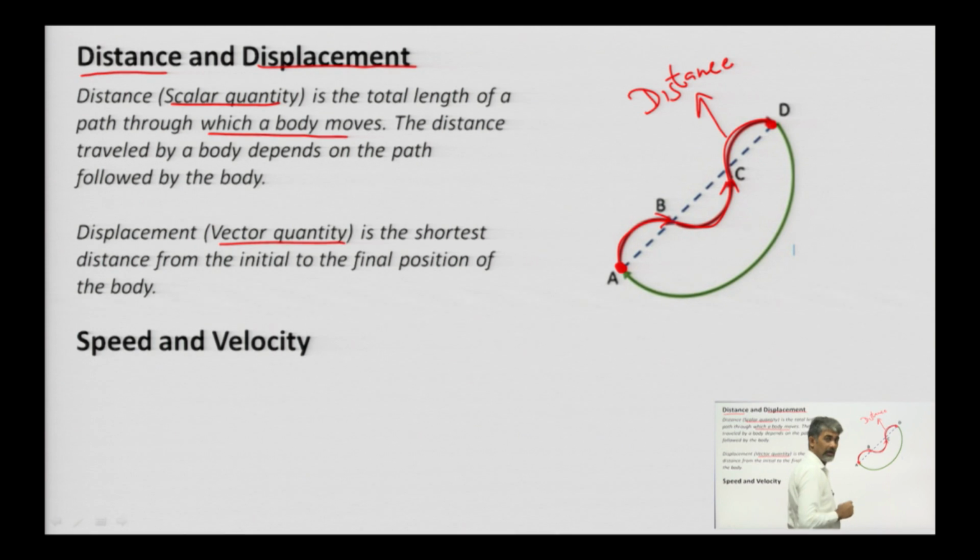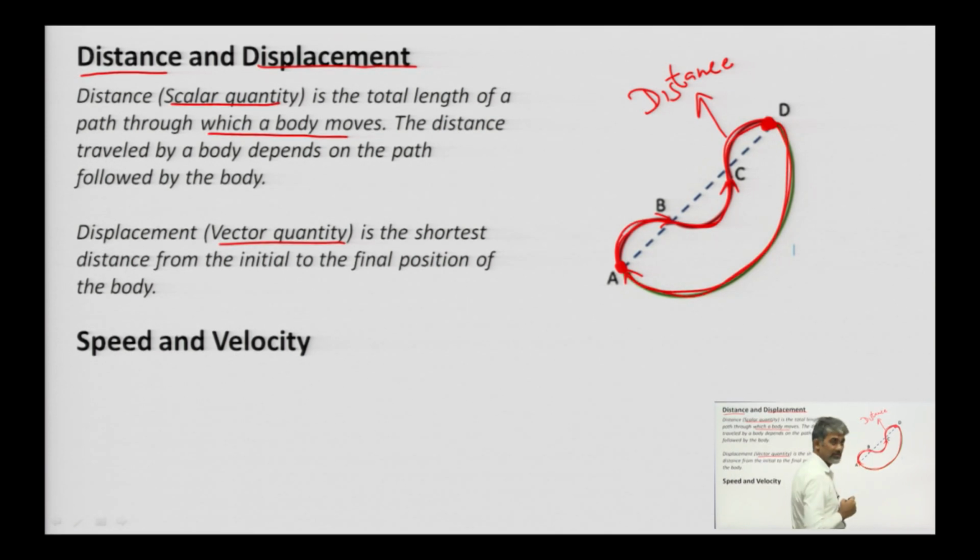And if from point D the body starts moving along this path and reaches its original point A, then what will be the total distance? The total distance is this one, this one, this one.